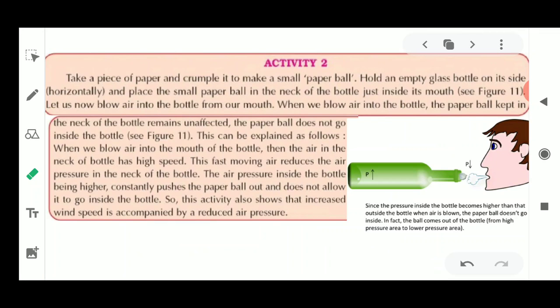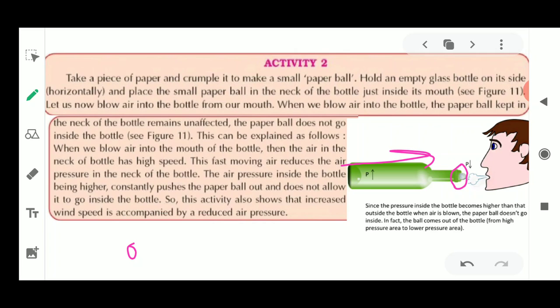Take a piece of paper and crumple it to make a small paper ball. Just crush a paper and make a small paper ball. Now hold an empty glass bottle on its horizontal side. Place it in a horizontal way. Now place this small paper ball at the neck of the bottle, just inside the mouth. It is not going to be inserted properly. Just put it at the mouth of this glass bottle.